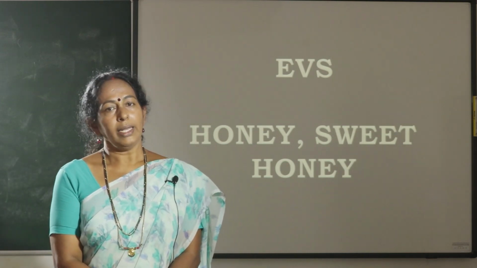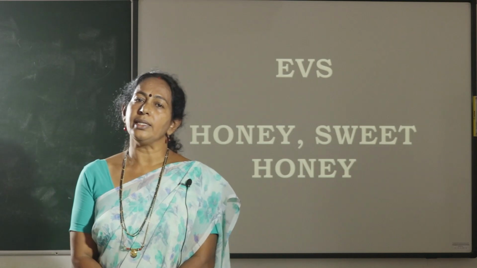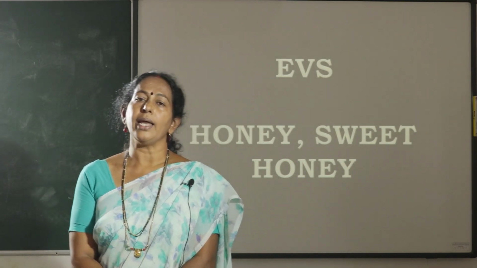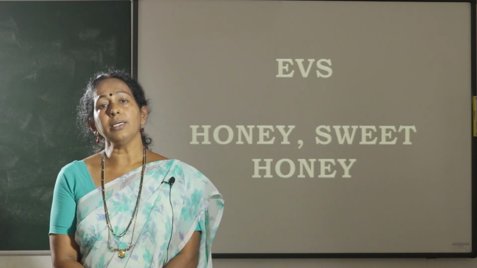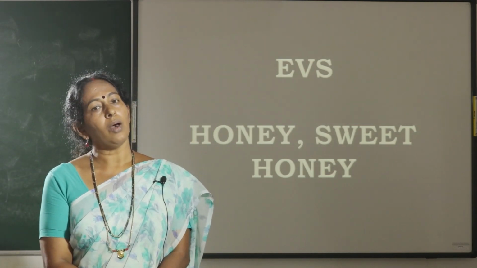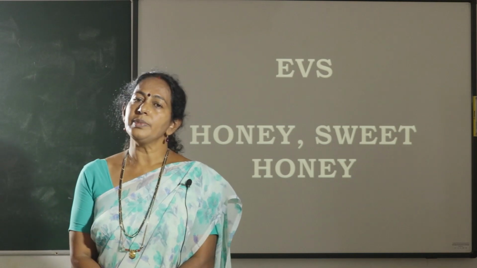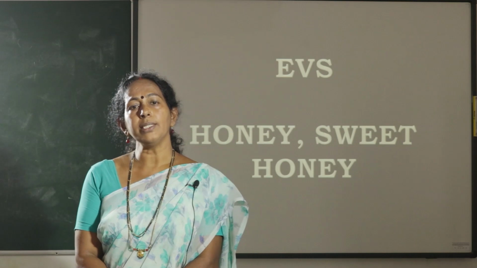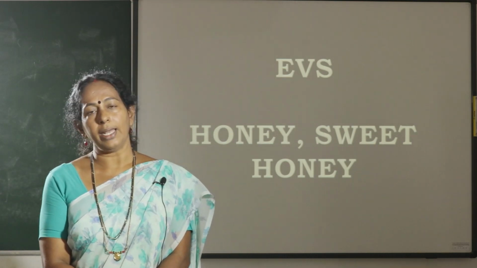Honey is collected by the honeybee. A honeybee is a flying insect. It belongs to the kingdom Animalia. Animalia means animal kingdom. It is an invertebrate, which means it does not have a backbone. It comes under the phylum Arthropoda. Arthro means many, poda means legs, so it is a many-legged animal.